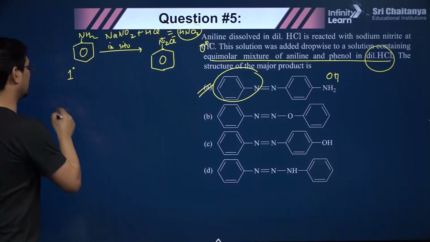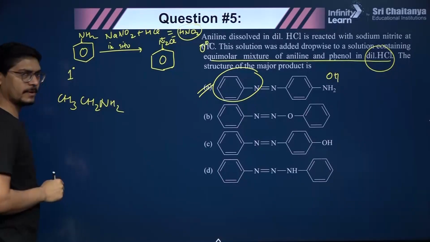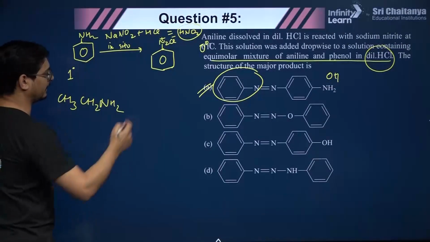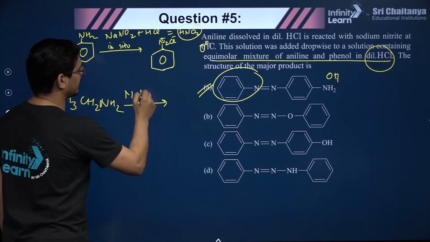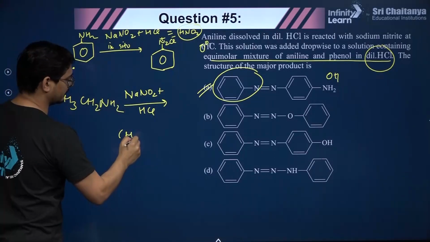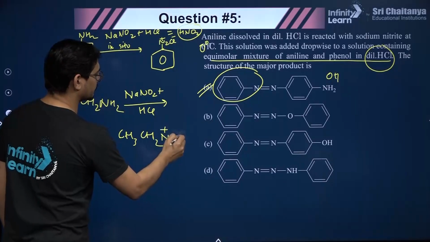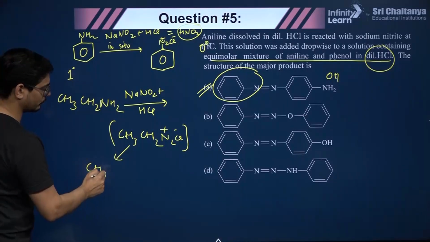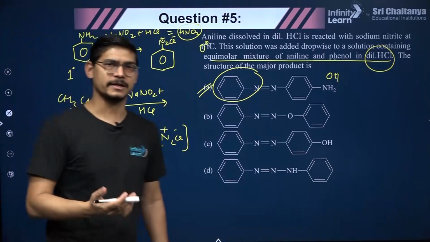What I am saying is, if you take CH3CH2NH2, it is also a primary amine, but it is aliphatic, right? So what will happen if you carry out the diazotization by reaction with NaNO2 and HCl? This will give CH3CH2N2+. The diazonium cation will form, but it is so unstable that it will automatically decompose and give you alcohol. But aromatic diazonium cations are resonance stabilized.